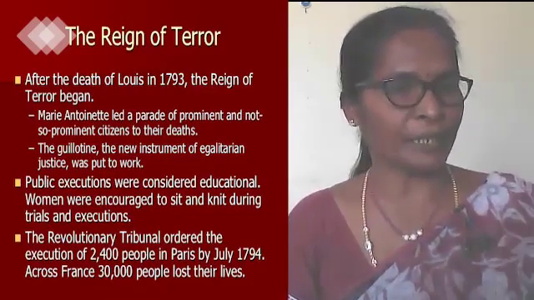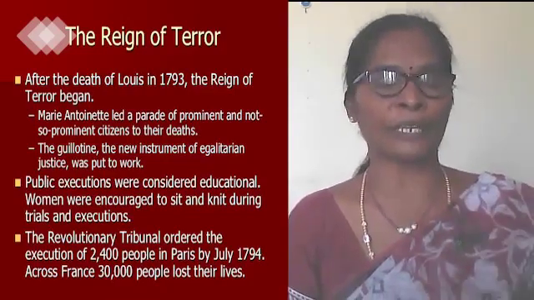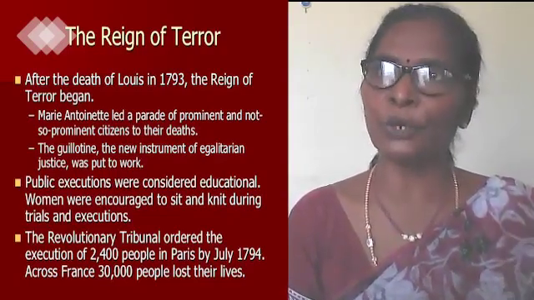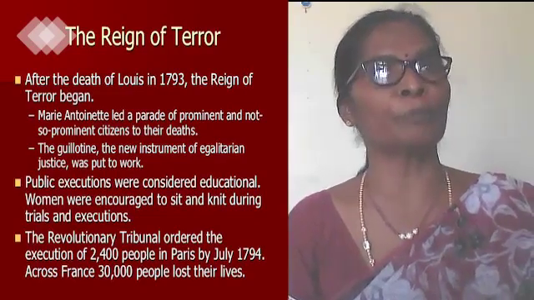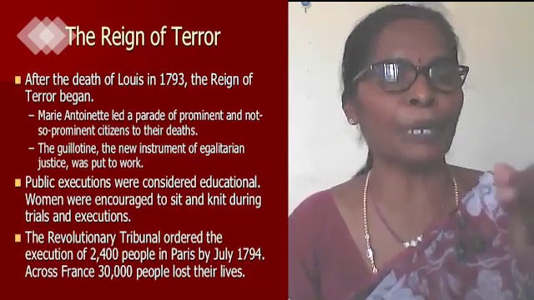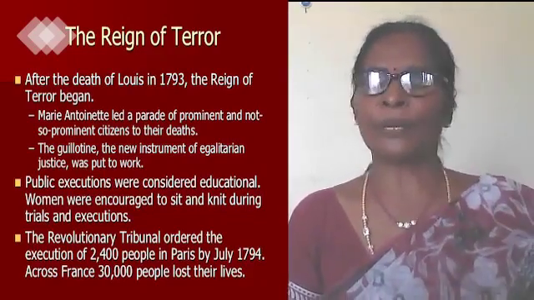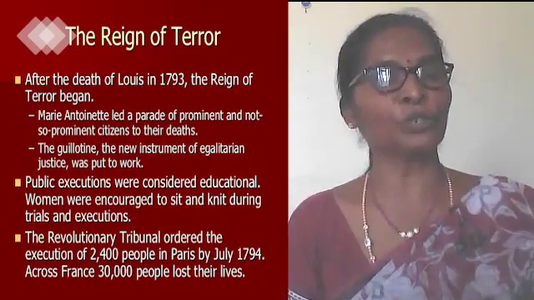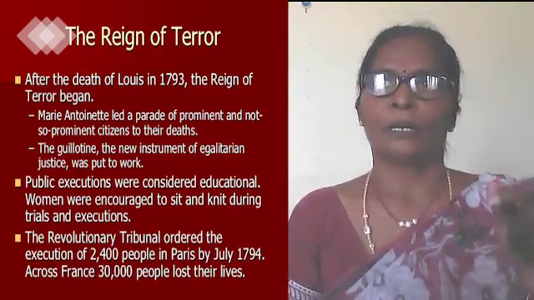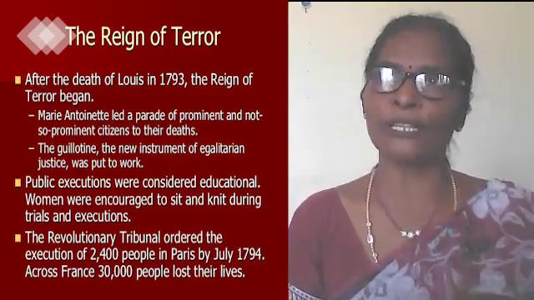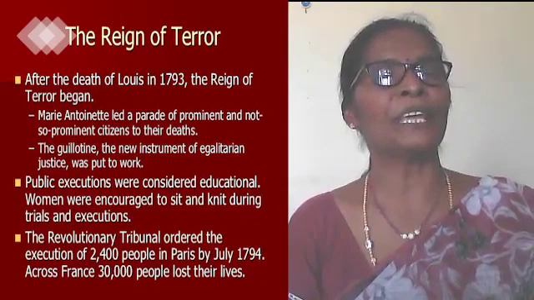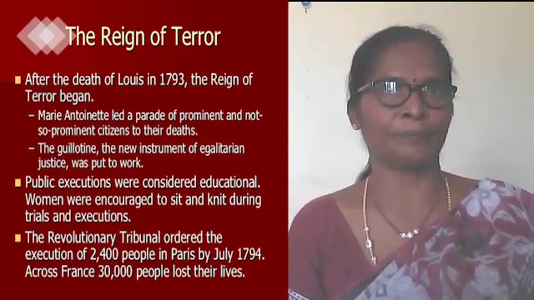What was the Reign of Terror? Why was it called the Reign of Terror? This was due to the policies of severe control and punishment that were imposed on people by Robespierre. What were the policies he imposed on the people? Many people were arrested and tried by the Revolutionary Tribunal, that is the court under Robespierre. People who did not follow his policies were tried in the court. If they were found guilty, then they were sent to the guillotine.